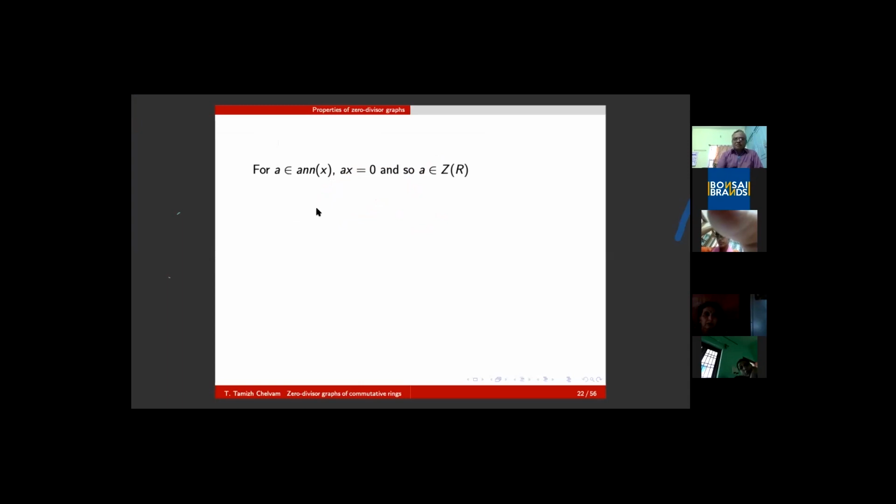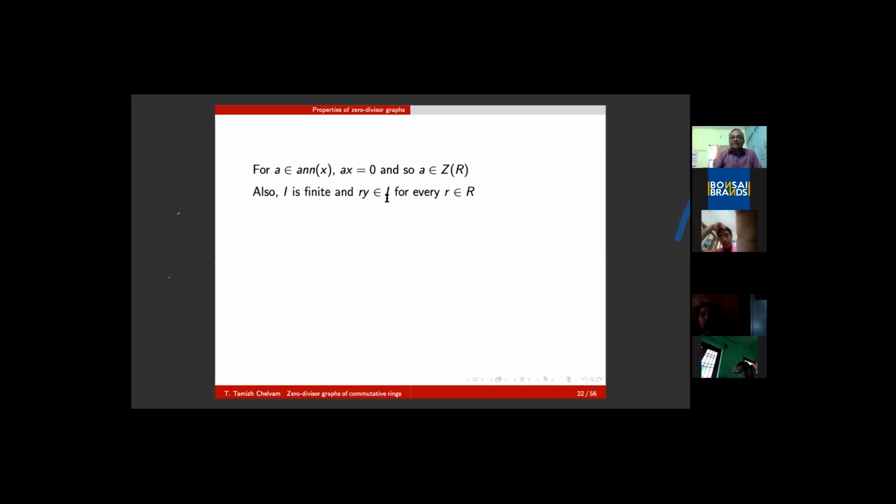Please note the fact: a is an element of the annihilator, ax equals 0. And please note that if you take an element of the annihilator and you take elements of R, if y is in R, then ry is an element of I because it is an ideal. On one hand, I is finite as a subset of Z(R). On the other hand, R supplies infinitely many elements by left multiplication. You imagine a finite set containing infinitely many products. Then what can be the case?